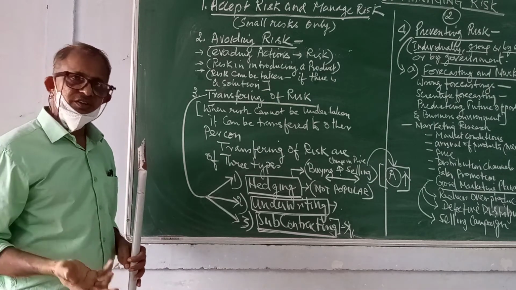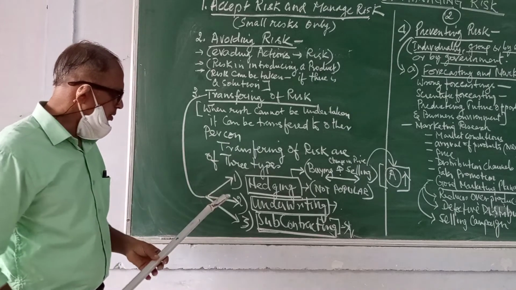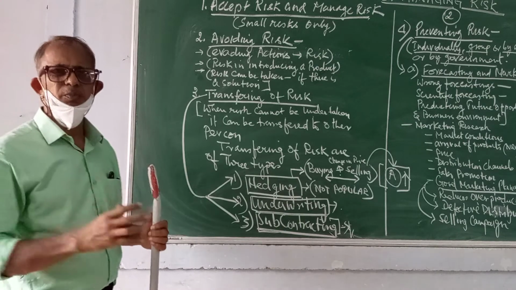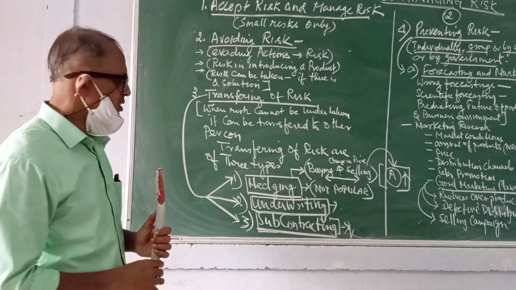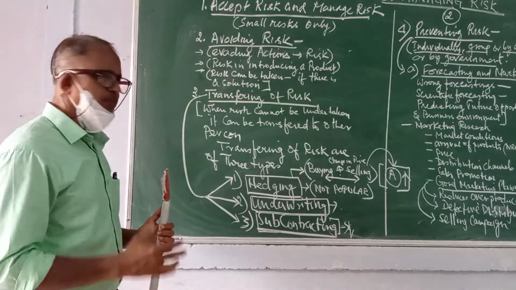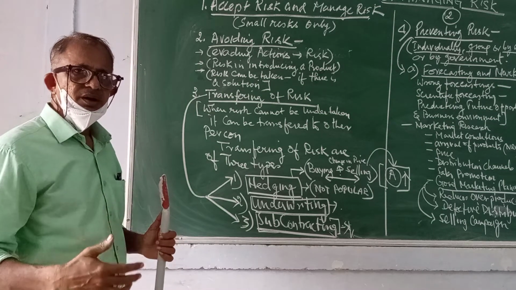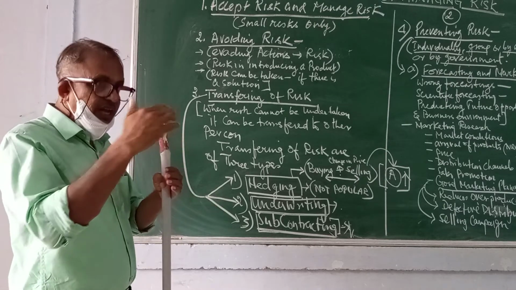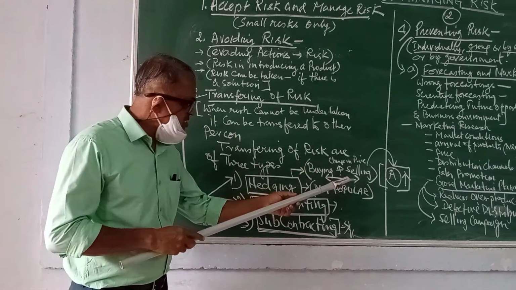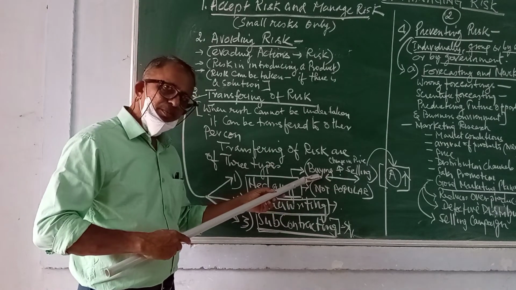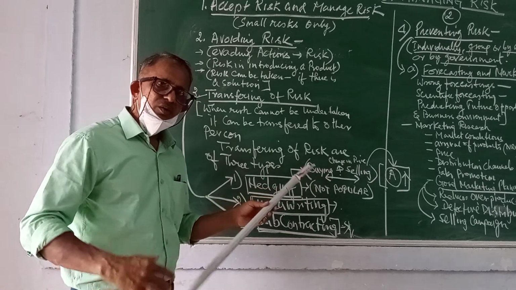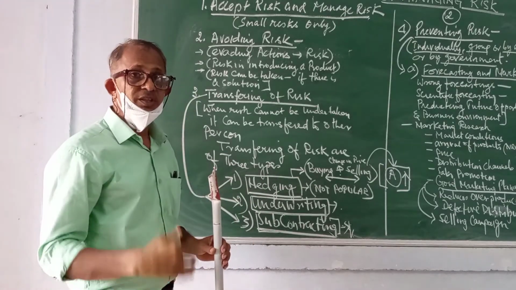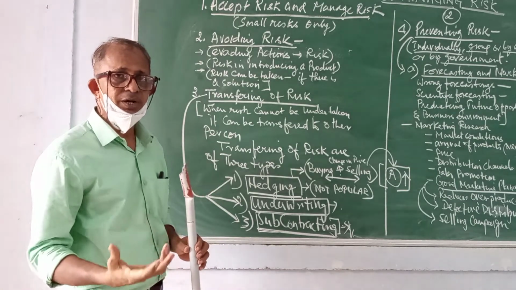Transferring of risk is of 3 types. One is called hedging. Hedging is not a very popular method, but still you should know what it is. Suppose I am an entrepreneur manufacturing some products and selling them in the market. But in the time gap between selling the product and the customer buying the product, sometimes the price drops. So in that case, I would run into a loss.